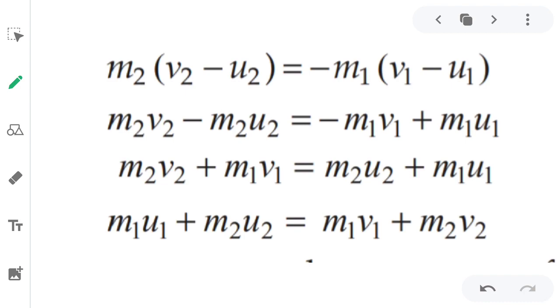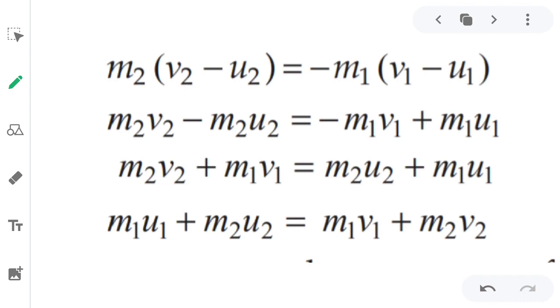Let us consider two bodies which are moving in the same direction but have different speeds or velocities. Let the mass of the truck be m1 and its velocity be u1, so that the initial momentum is m1 u1. Let the mass of the car be m2 and its initial velocity be u2. So the momentum will be m2 u2, right? So the total momentum of both the bodies will be m1 u1 plus m2 u2, right?